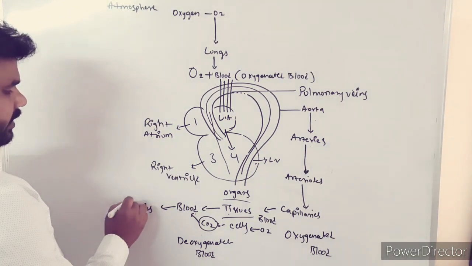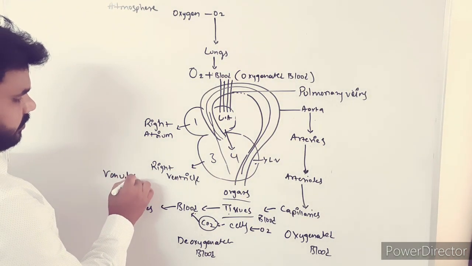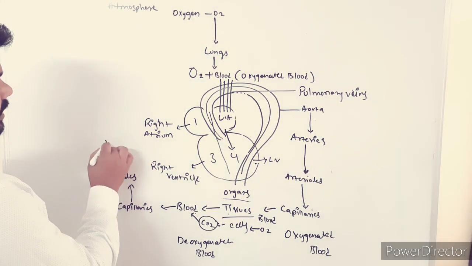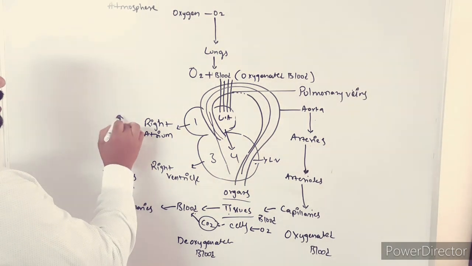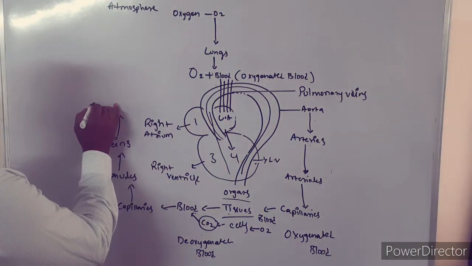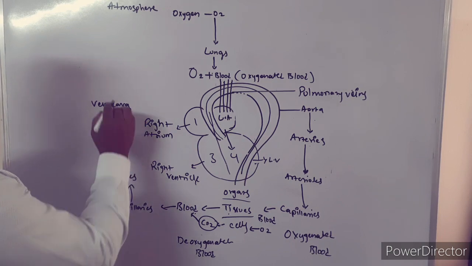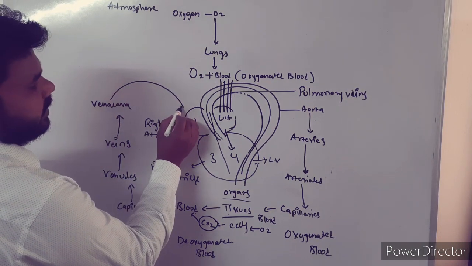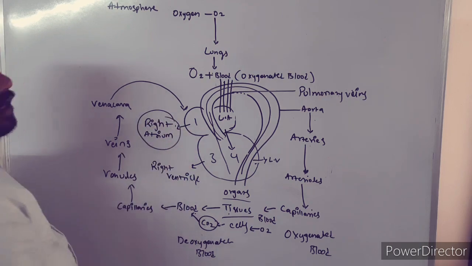So from here the blood will take the CO2 and enter into the capillaries, and from capillaries it will enter into the venules, from venules into the veins, and from veins into the biggest blood vessels. They are called vena cava, and from the vena cava it will enter into the right atrium of the heart.